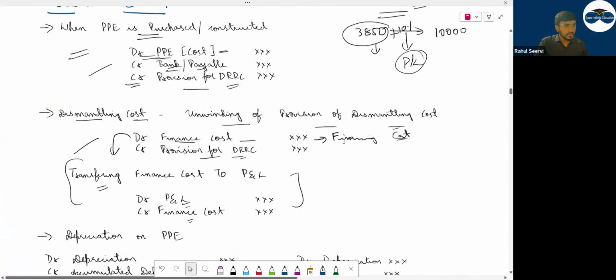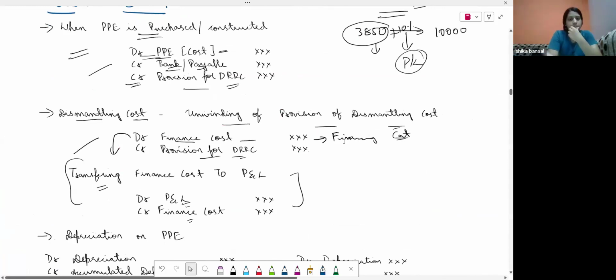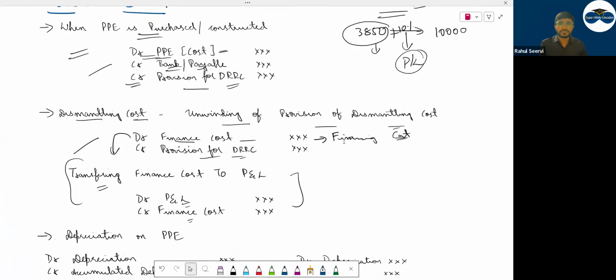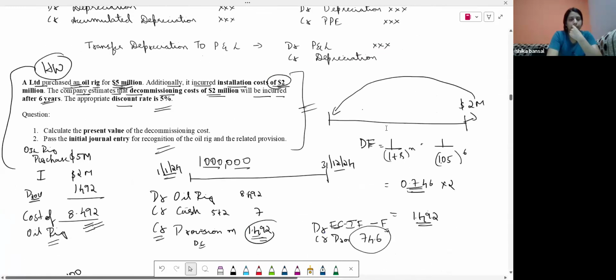Sir, then it goes in investing category. वो अपन इन्वेस्टिंग नहीं, normal operating. Okay, sir. Have you taken this property for investment purpose? No, no.